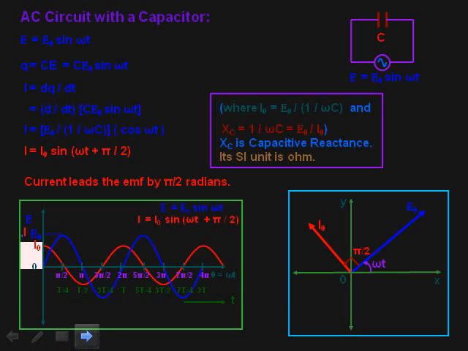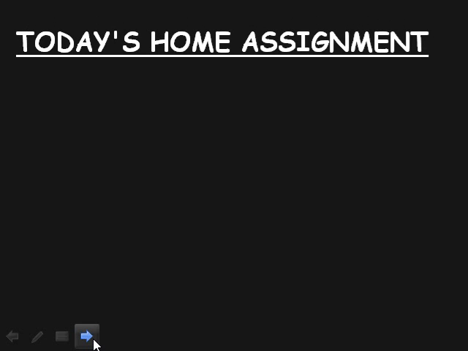So in this way, today we had discussed what is alternating EMF, what is alternating current, what is peak value, what is RMS value, and AC circuit with pure capacitor, pure inductor, pure resistor.